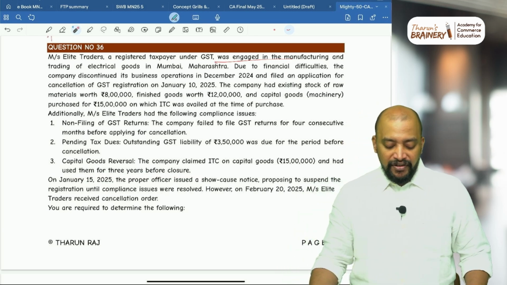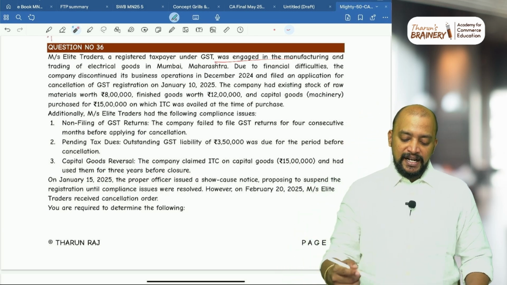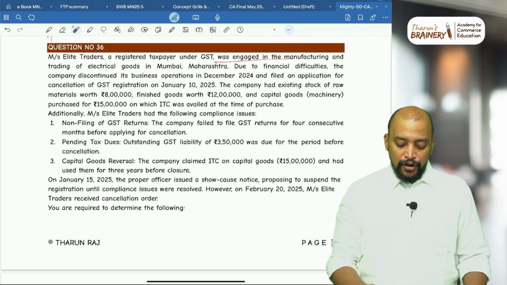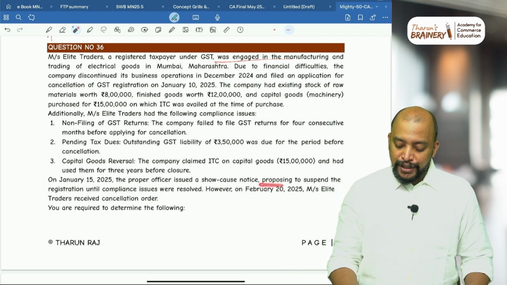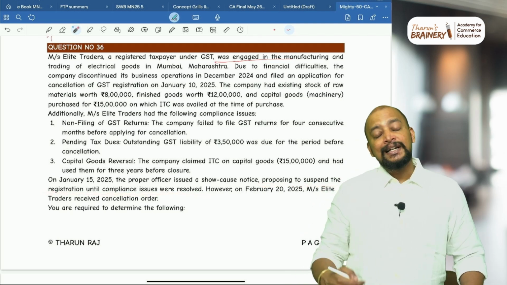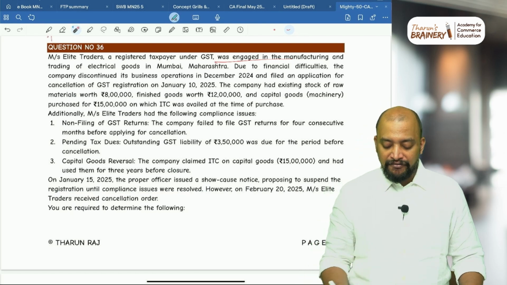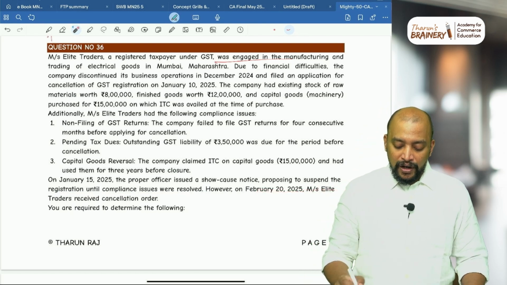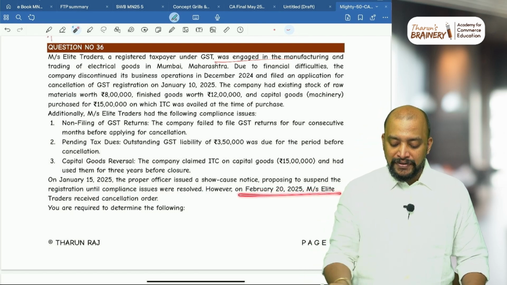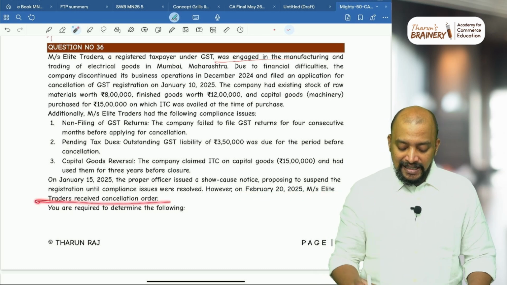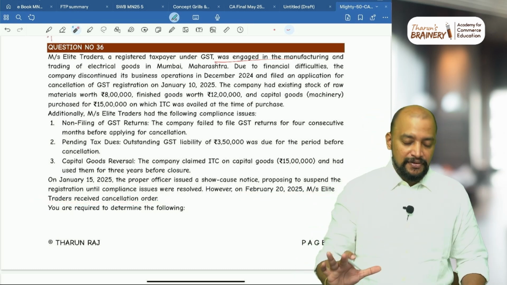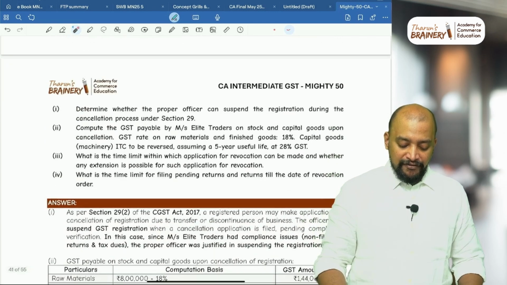Now on January 15, 2025, that is, they made an application for cancellation, but they got a notice proposing to suspend the registration until compliance issues were resolved. However, on February 20, 2025, Elite Traders received the cancellation order. These are the facts of the case. You are required to determine the following.